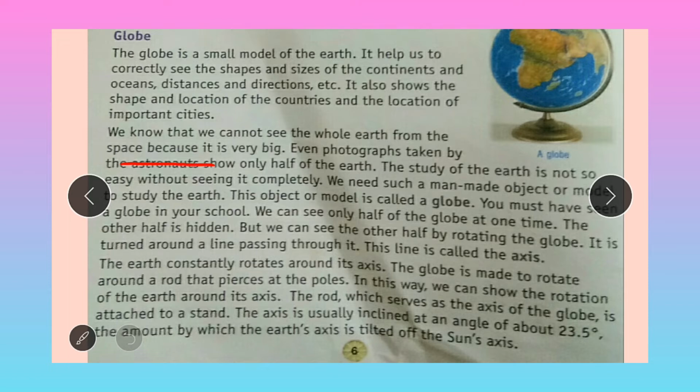We know that we cannot see the whole earth from space because it is very big. Even photographs taken by the astronauts show only half of the earth. One part of the earth, one hemisphere of the earth.